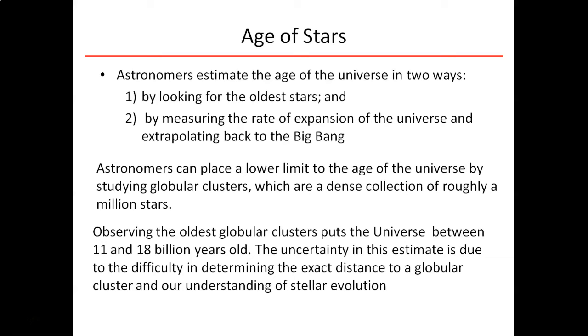Now, a globular cluster looks at galaxies and the things around them. We like to think that a galaxy is nice and neat, right? And so our Milky Way galaxy, it's relatively flat in terms of its diameter, right? It's only about 1,000 light years or 10,000 light years thick, but it's much wider.